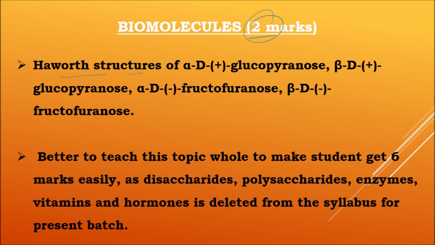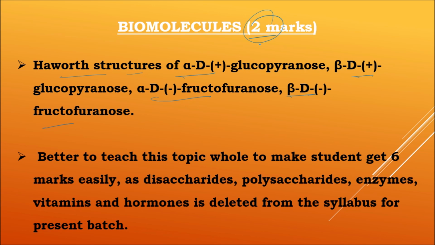We have only monosaccharides, and for Haworth structures we have glucose and fructose: alpha-D-(+)-glucopyranose, beta-D-(+)-glucopyranose, alpha-D-(−)-fructofuranose, and beta-D-(−)-fructofuranose. So one can expect at least one Haworth structure out of these 4 structures. So that's 2 marks.